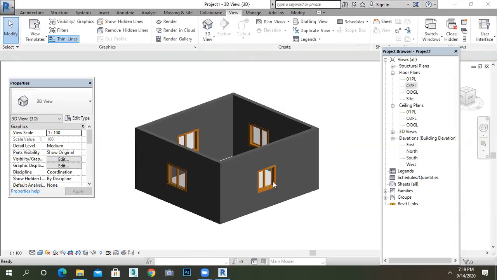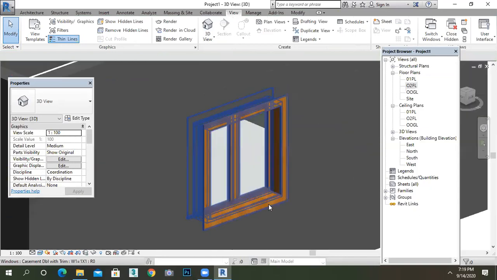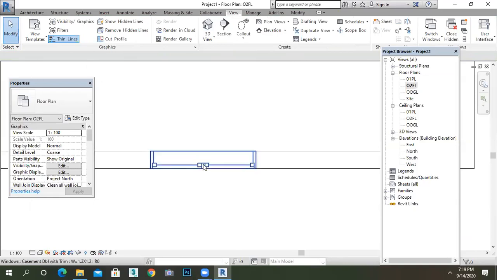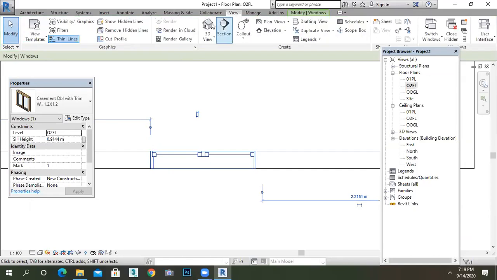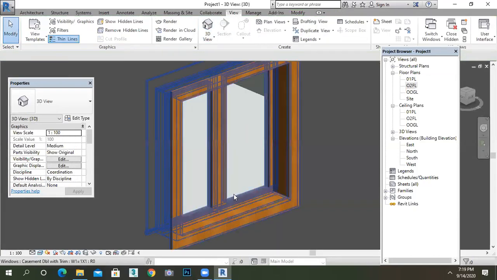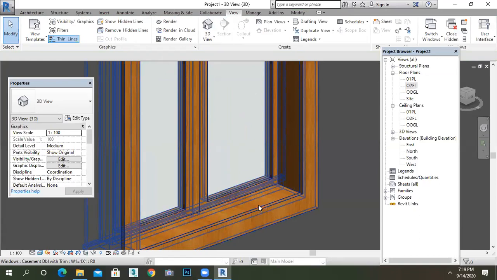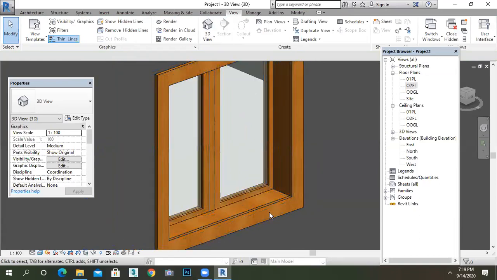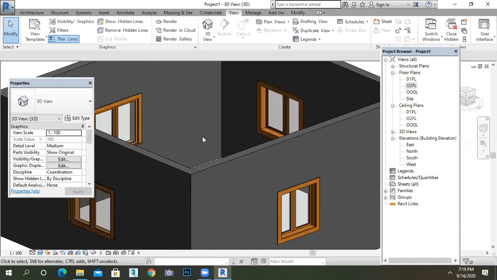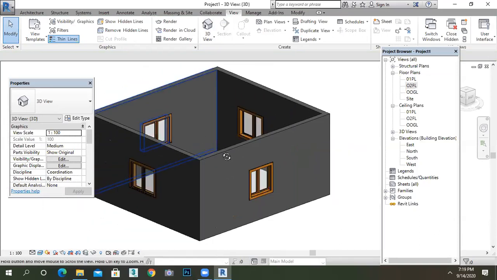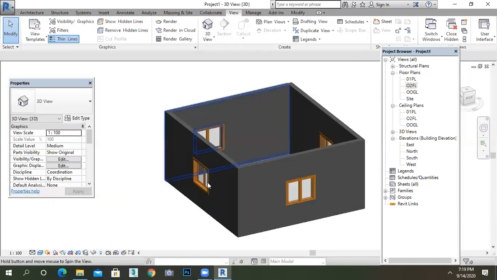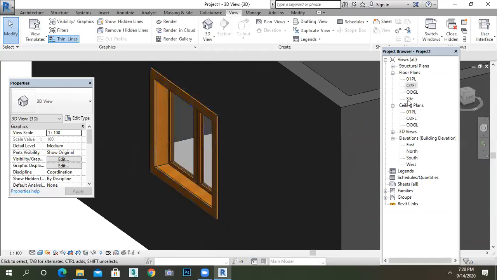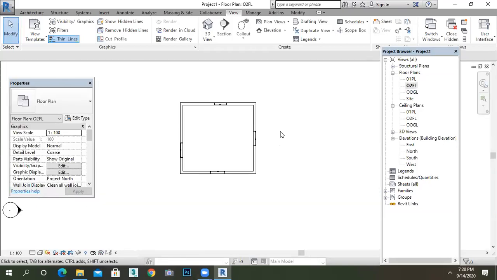See, if you want to decide your sill height and all, if you want to make it flip, then go to the plan. I'm just telling you how it works. Just select the window and click on the arrow. Go to the view. Here you can see this type of frame, whether you want it on the inner side or outer side, it's all left to you guys. Getting how it works? See, my frame width is inner side and my frame width is outer side. Just go to the plan and click on the arrow.